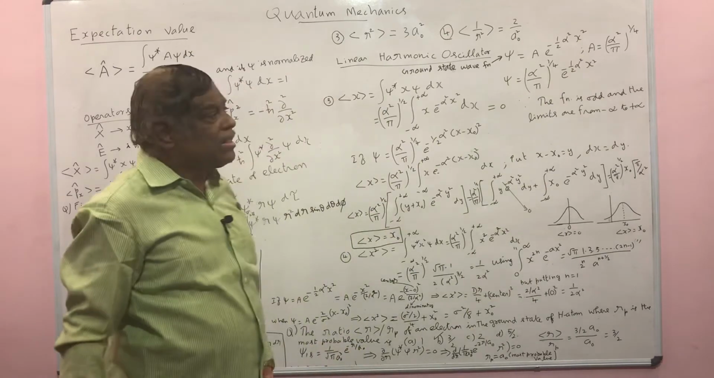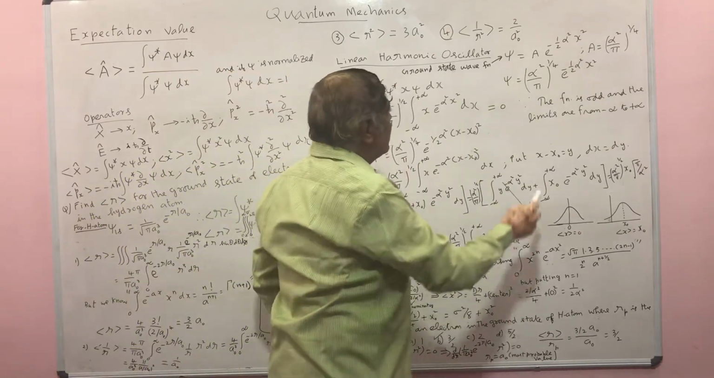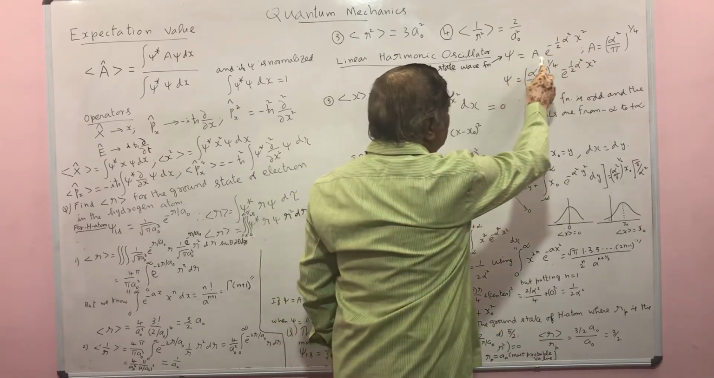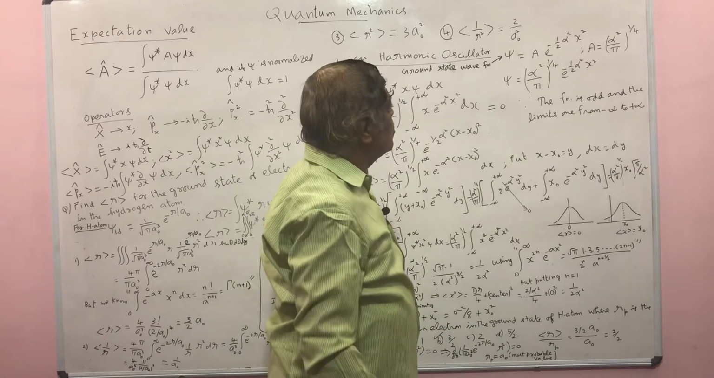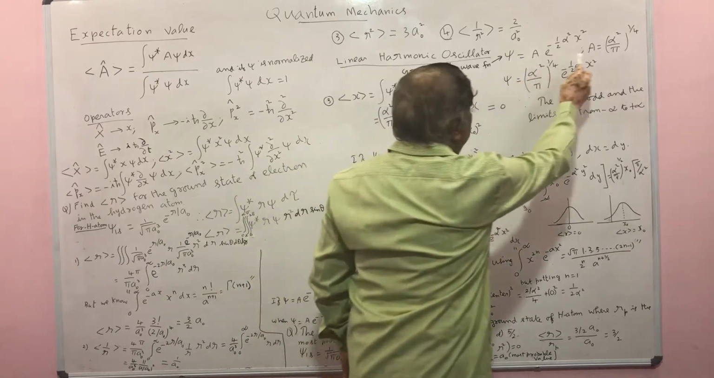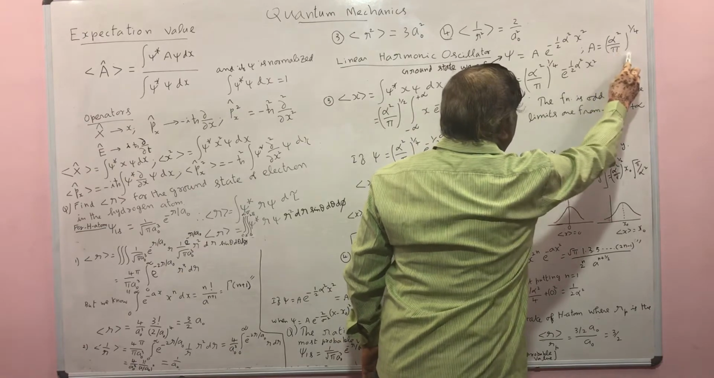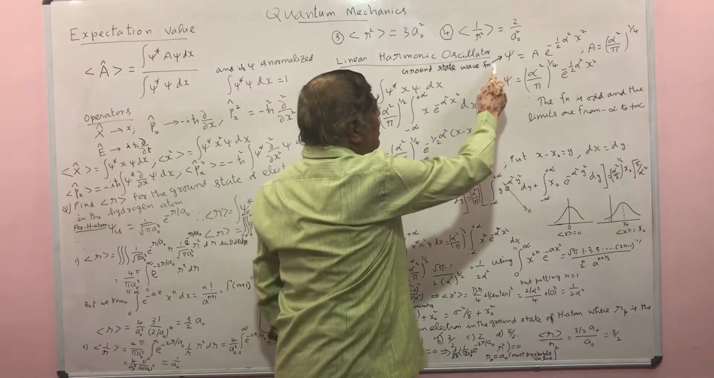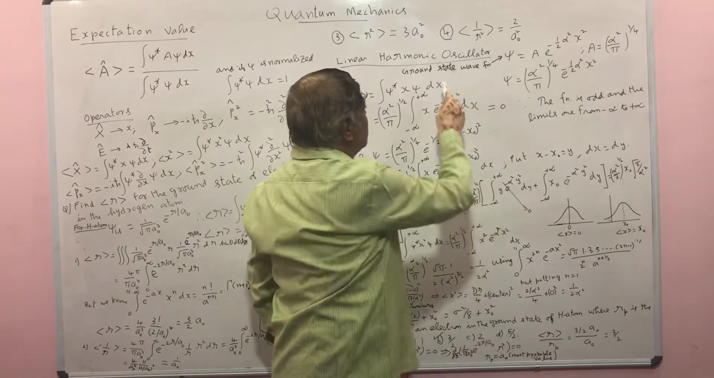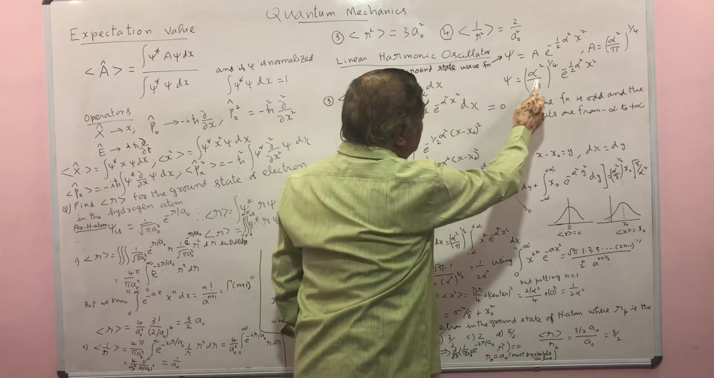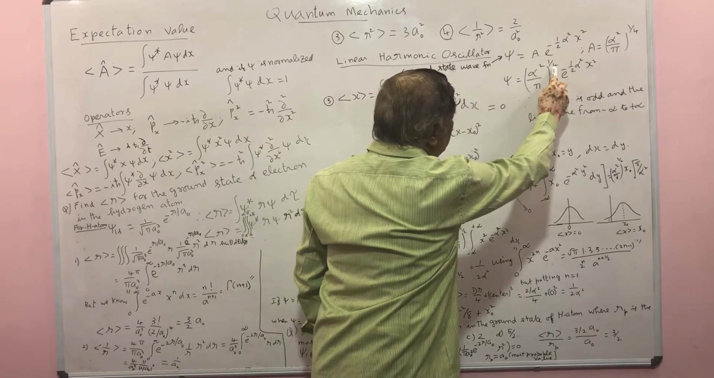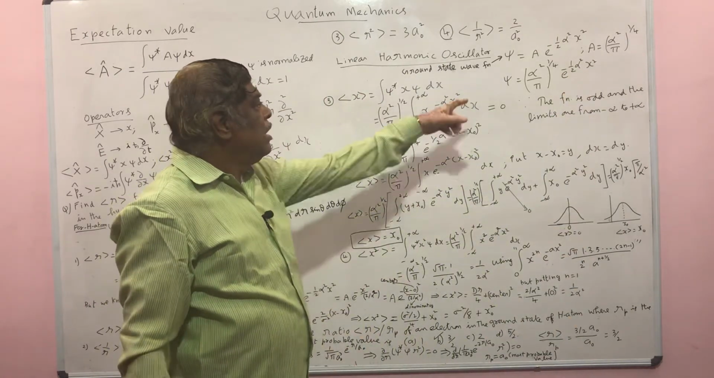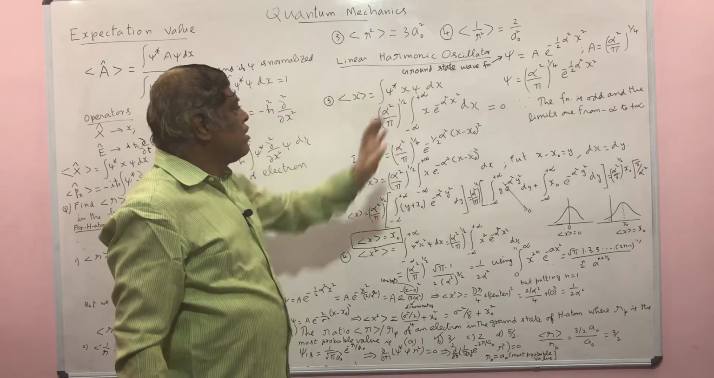A is a normalization constant, and this normalization constant is not given. That can also be determined by using the normalization method, and that normalization constant is found to be alpha square by pi whole power 1 by 4. So the normalized wave function of the particle in the ground state of the linear harmonic oscillator is psi equal to alpha square by pi whole power 1 by 4 e power minus 1 by 2 alpha square x square.